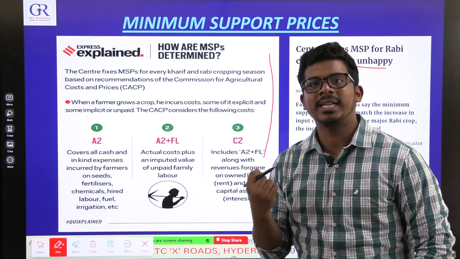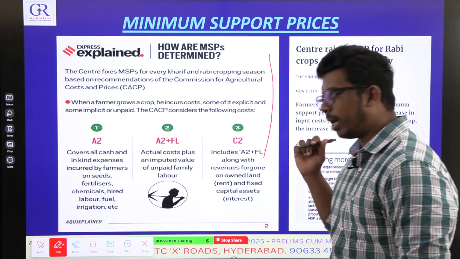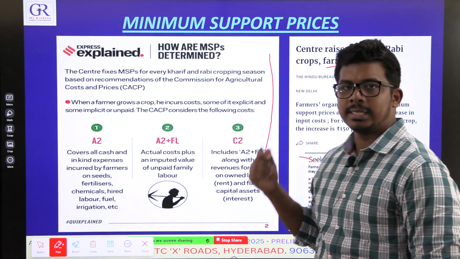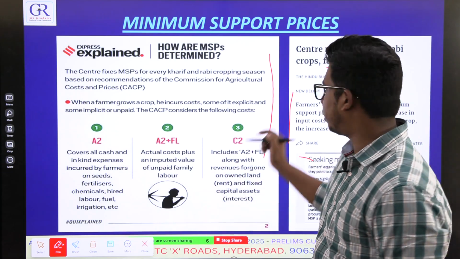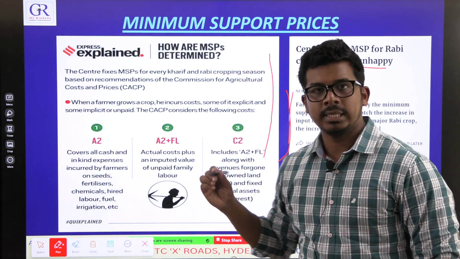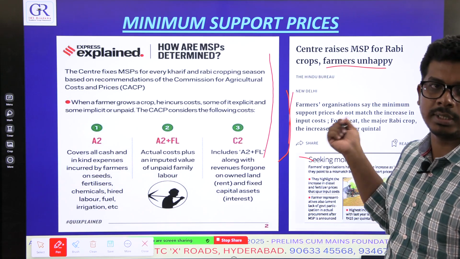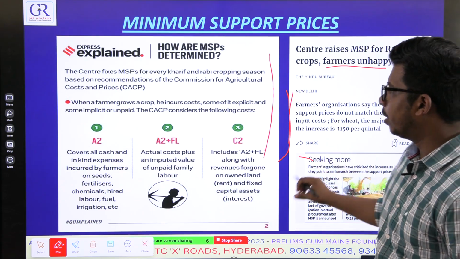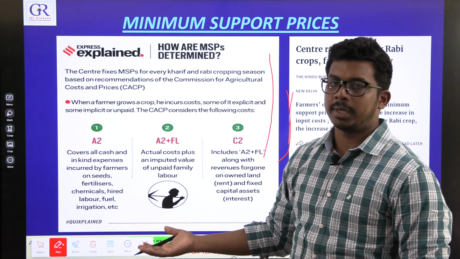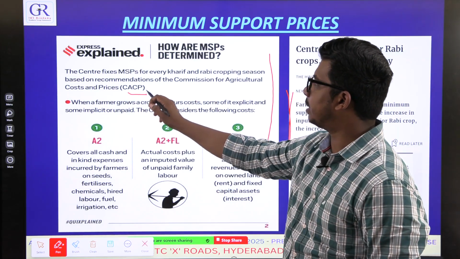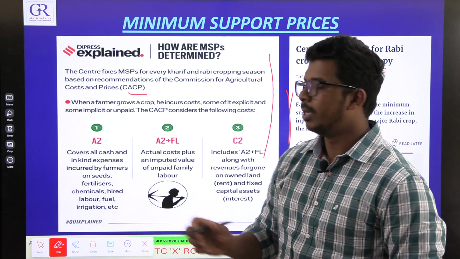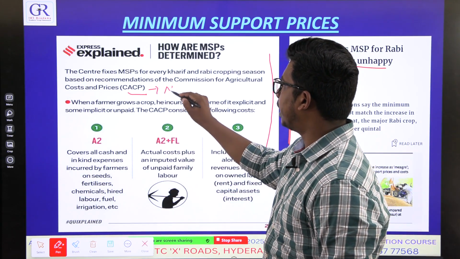I have explained what MSP is and why farmers are unhappy with the recent MSPs. This keeps happening. One season they will be happy, one season they are not happy. So this is not a regular general news. This is a particular news, not important. How MSP is decided is important. There is a commission called the Commission for Agricultural Costs and Prices, CACP, under the Ministry of Agriculture and Farmers.